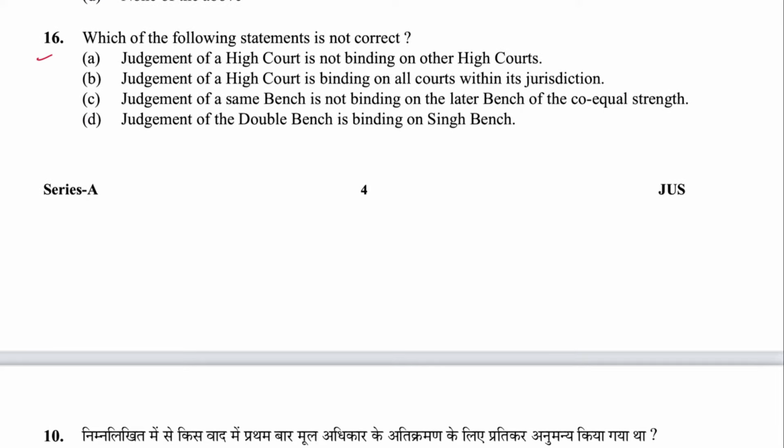Next is 16. Which of the following statement is not correct? Judgment of High Court is not binding on the other High Courts. Yes, it is correct. Judgment of High Court is binding on all courts within its jurisdiction. It is correct. Judgment of same bench is not binding on the later bench. No, it is wrong. Double bench is binding on single bench. Yeah, it is correct. So C is wrong. C is the answer.